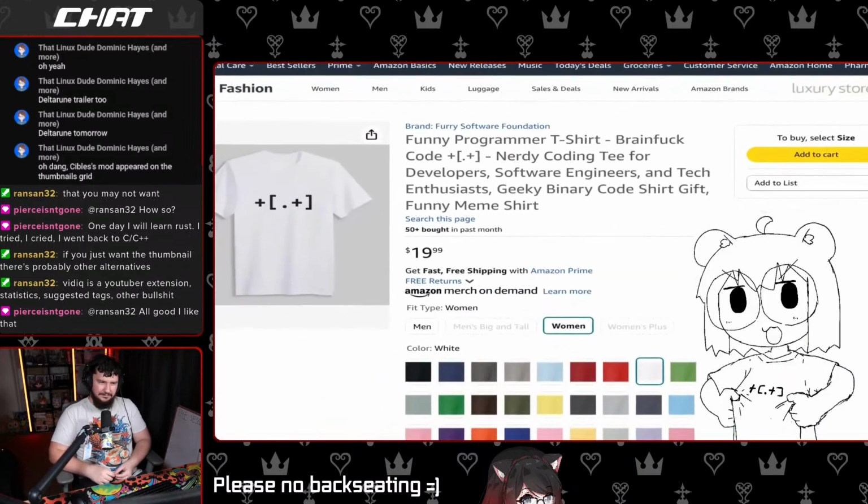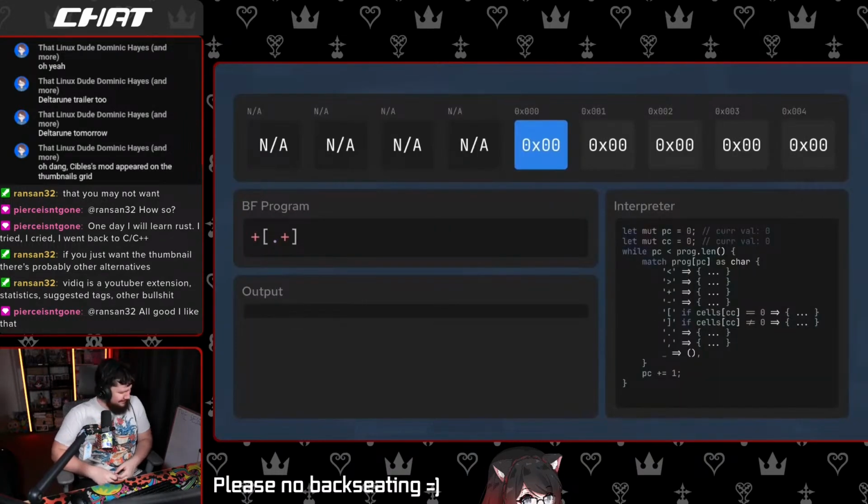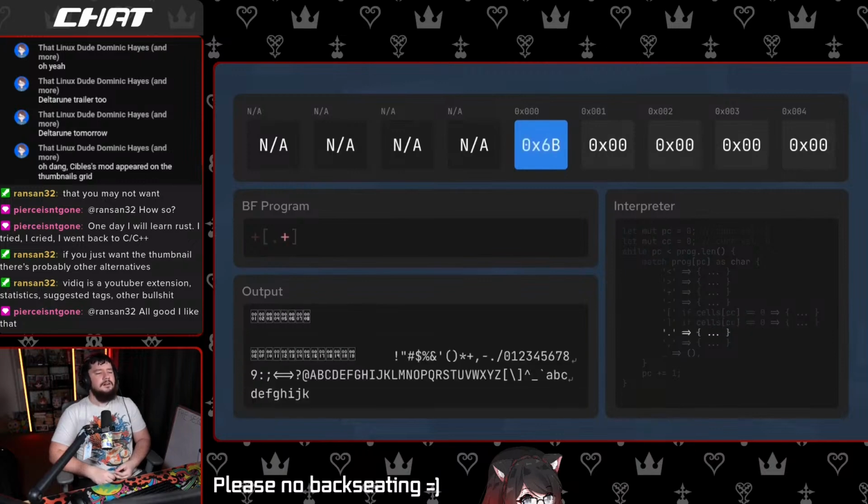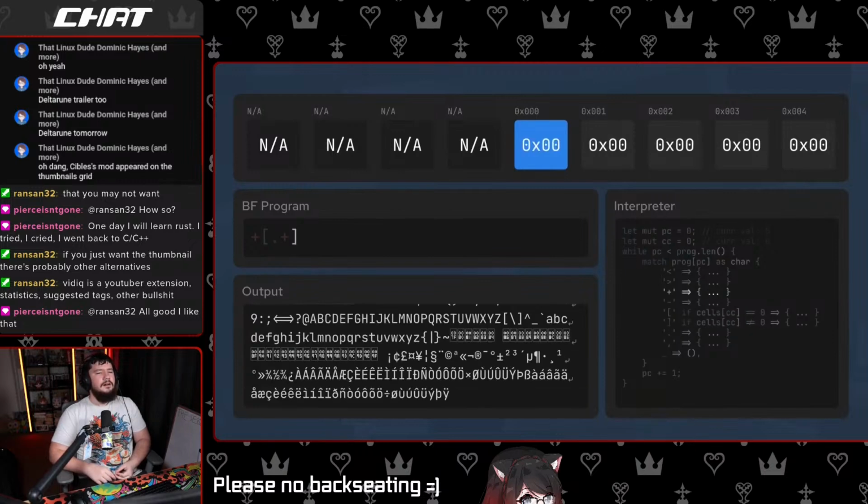I got these shirts for 20 bucks and the Brainf program on it prints out every single ASCII character from 1 to 255. I think the program is pretty self-explanatory. It first increases the value by 1 so that it will enter the loop. During each cycle, the value in the cell is printed and then increased by 1. After it overflows back to 0, the loop breaks.